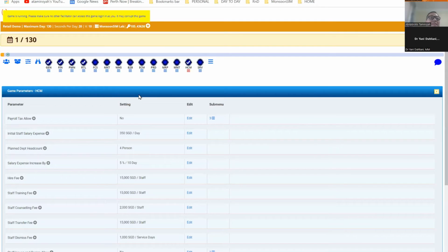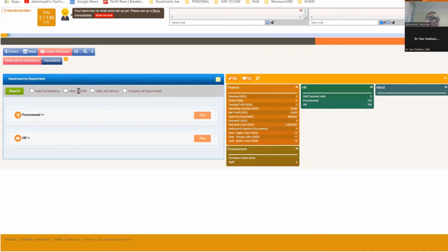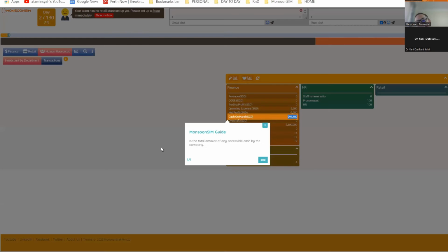So the game will start, and then it will run for 2 days. Let it run for 2 days. It's okay. The game is running. Day 1. There's a stop sign here, which means it's going to stop on day 2. All right, so 2 days are gone. Let's have a look at the statement. How much cash do they have now? 994. It started with 1 million and now it's 994.